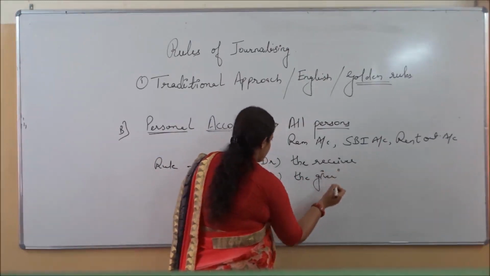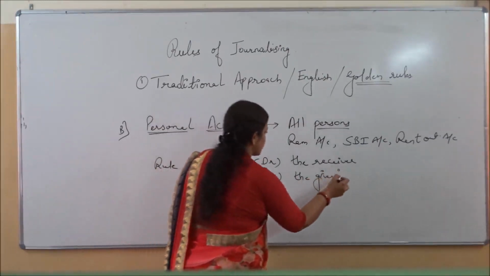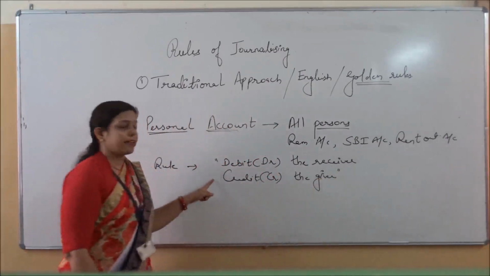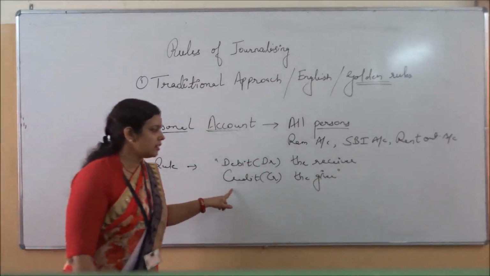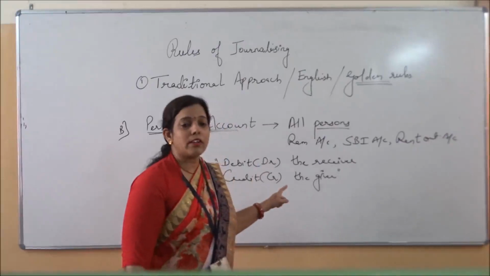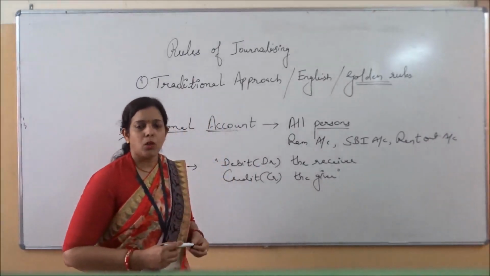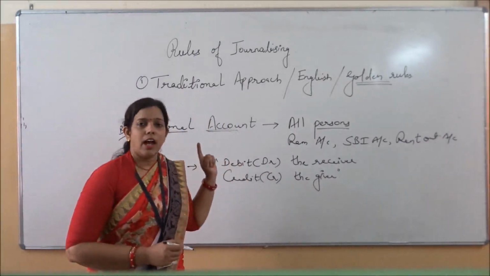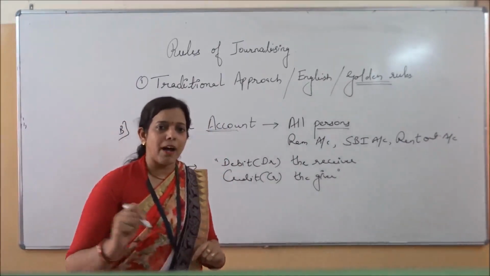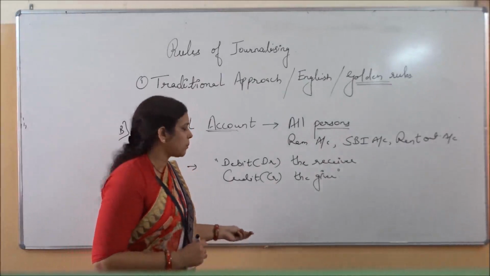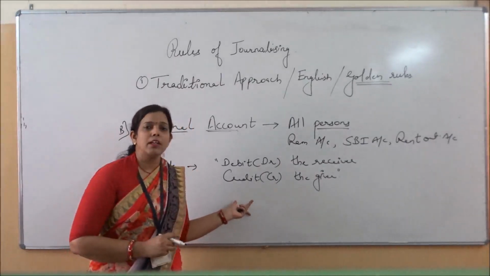This is the rule for personal. Whoever is receiving something in business, whoever is receiving the amount will always be debited, and the party who is giving to another party will always be credited.